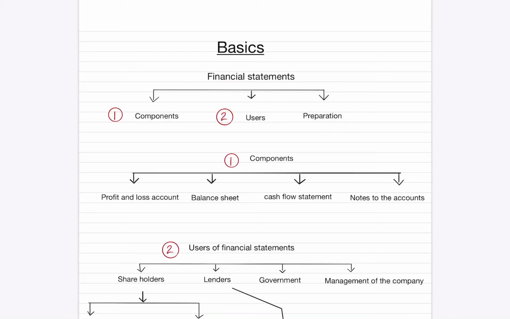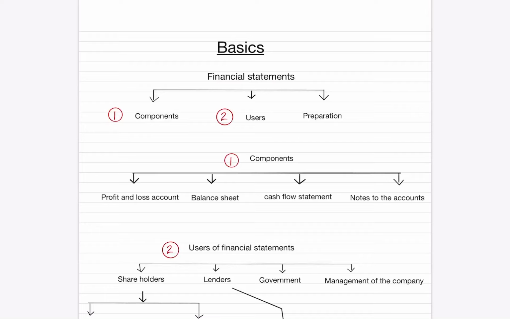First of all, the financial statement includes not only the profit and loss account and balance sheet, but it also includes the cash flow statement and notes to the accounts. The notes to the accounts disclose the information relating to accounting policies and accounting assumptions based on which the financial statements have been prepared. For example, the notes to the accounts contain the method of depreciation, the method of valuation of closing stock, whether the stock is valued at cost or net realizable value, etc.